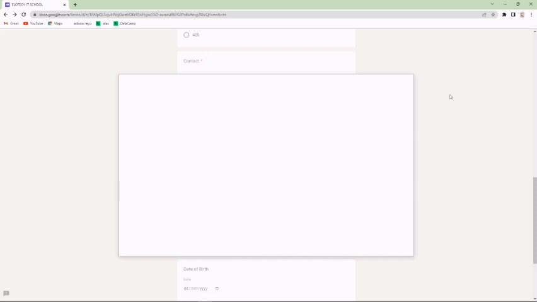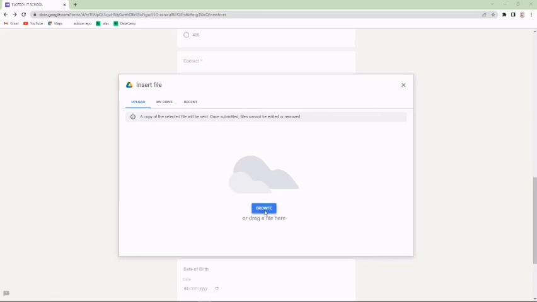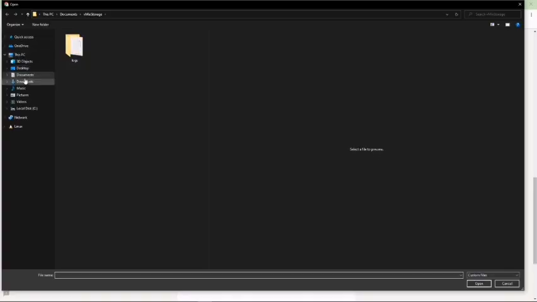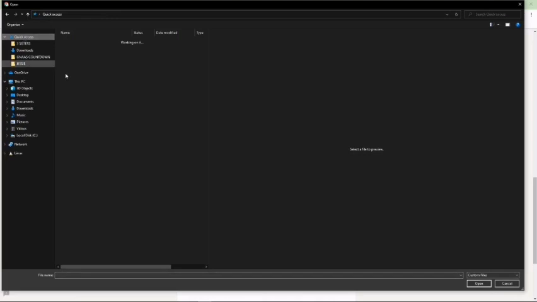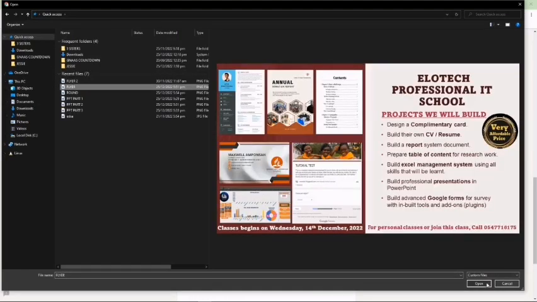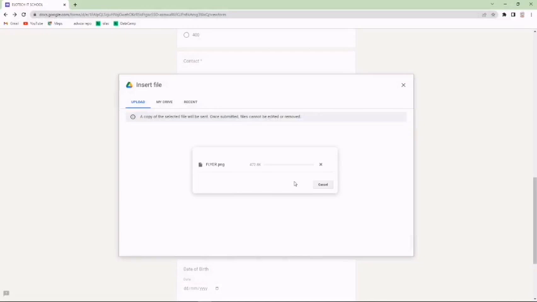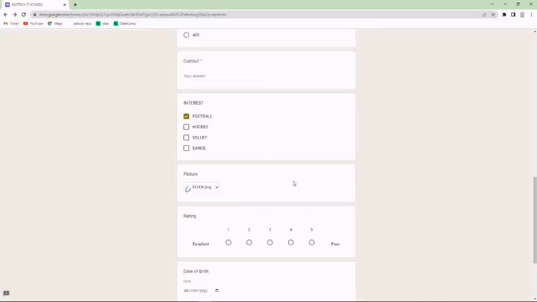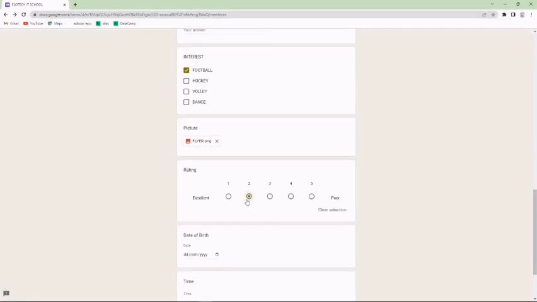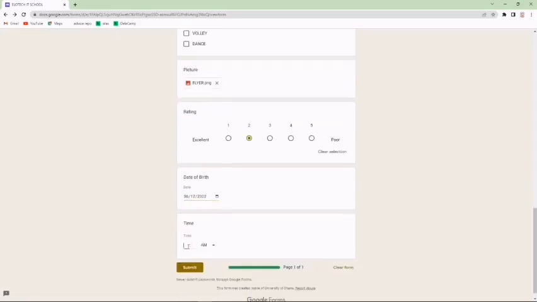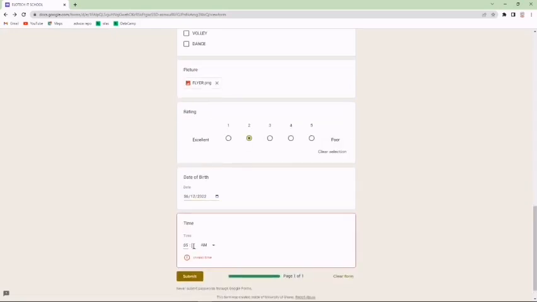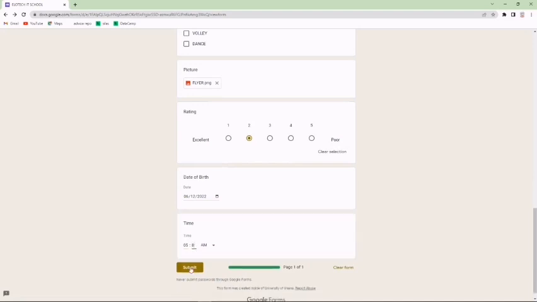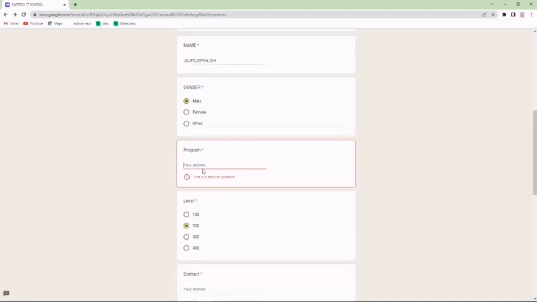This is actually delaying. So let's try and upload a picture. Okay, let's upload any picture here. Now the picture is uploaded. Let's choose any date. Let's choose time.